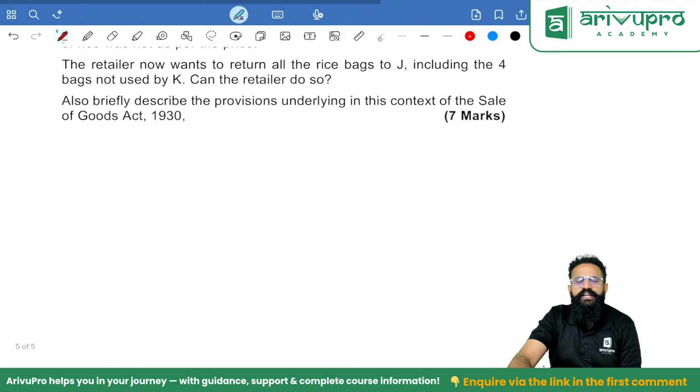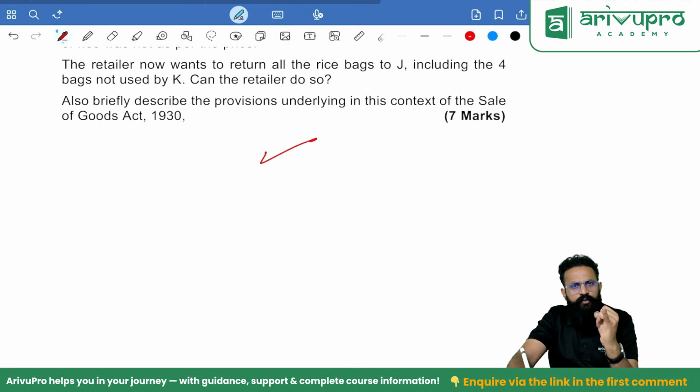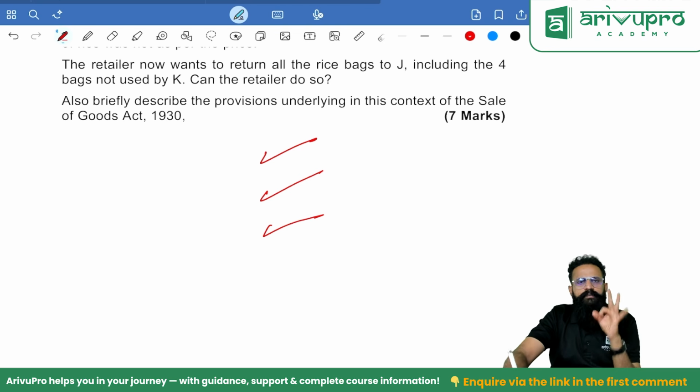People, sale or return basis. When does the ownership pass? Whenever you signify your approval. Next one, people, you keep the goods beyond the returnable period. Third one, people, you do something equivalent to an acceptance.